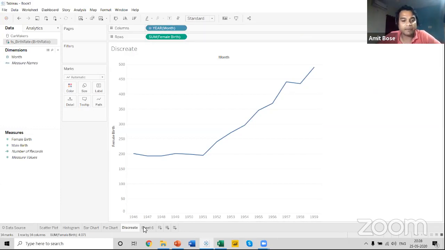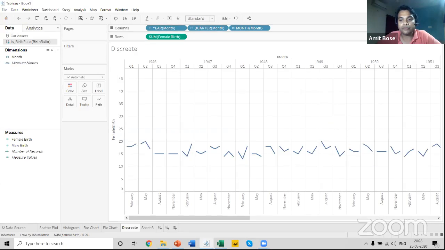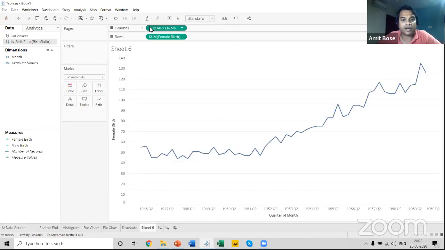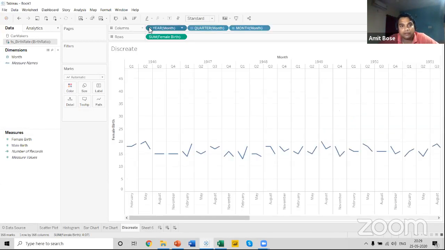Now, what is the difference between discrete and continuous? In discrete, whenever you click on this particular chart, we are able to make a bifurcation. But what if I click on this chart? You can see the changes happening over here do not create any bifurcation in your chart. It is getting transformed from one state of time to another.